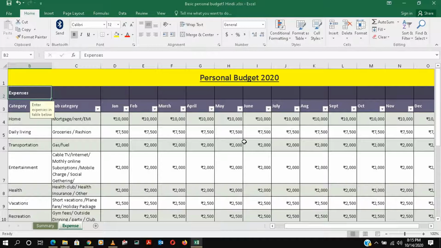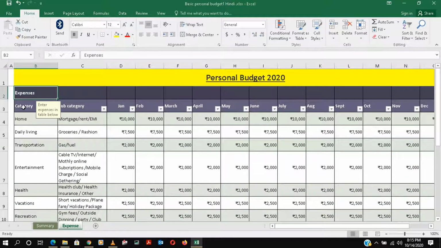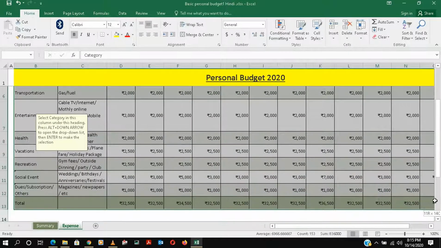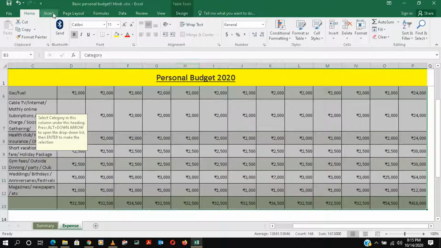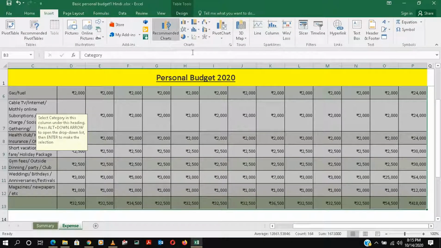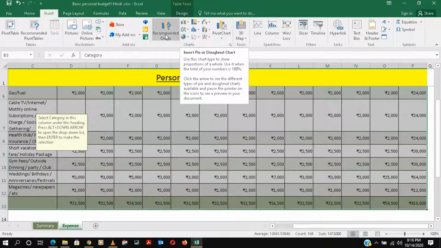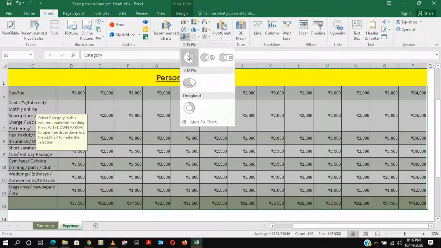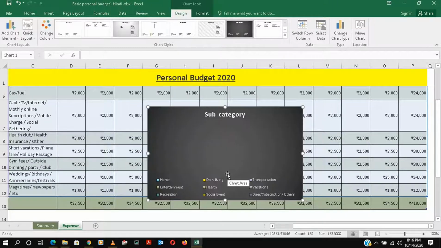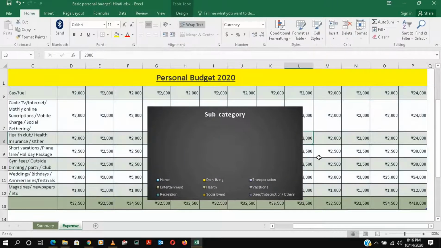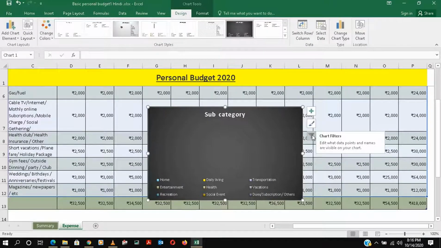And again, now I will show you, we already discussed pivot chart and all. Now we'll discuss the chart here, how it will be. We'll select this, and we'll select full if you want, and we'll go into insert, then we'll go to chart, okay, and we'll go to pie chart. So here will be the recommended chart, we'll go to pie chart, and the pie chart we just make like this. This is already coming here, and we can select any of this, and here we just click anywhere, then we can click here, then you see here the filter is coming.